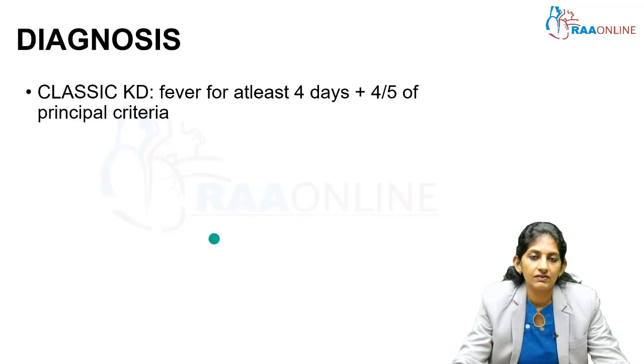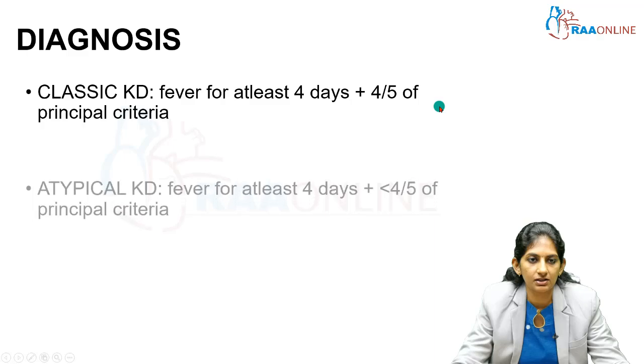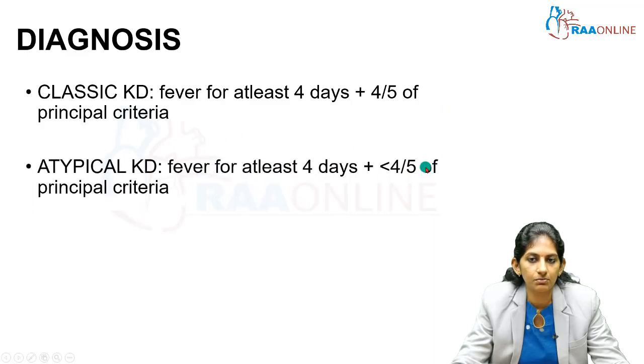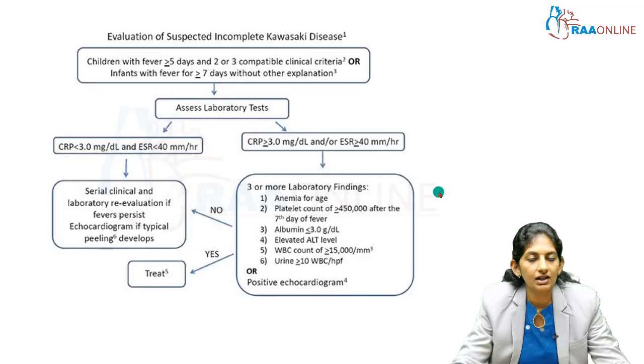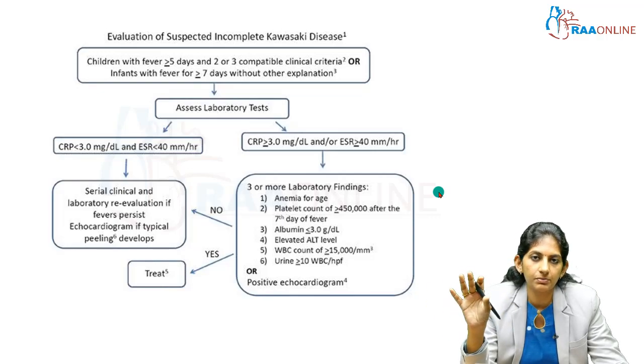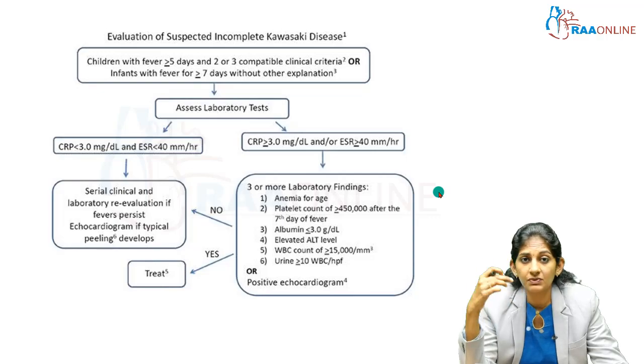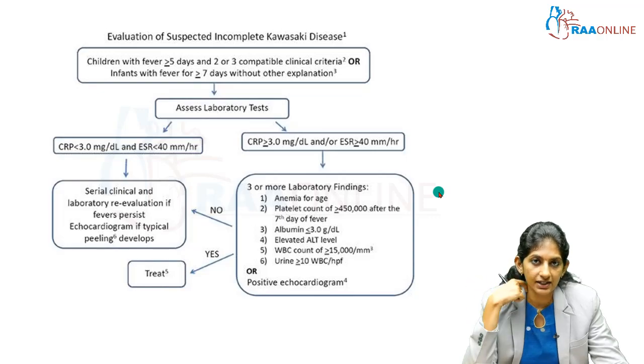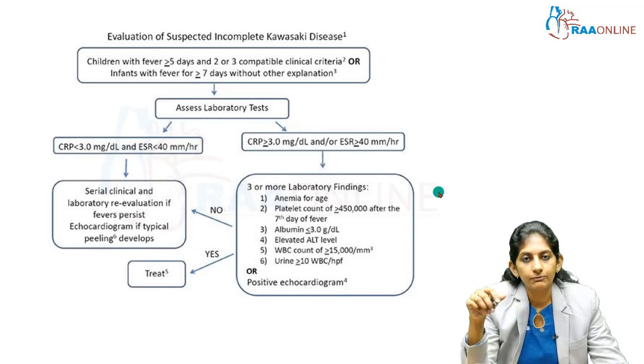So classic Kawasaki disease is fever for at least 4 days or more than 4 days, and 4 out of 5 principal criteria should be present. In atypical KD, fever is present but only less than 4 days, and 2 or 3 of the principal criteria are present. So this atypical Kawasaki disease is something which is confusing in a clinical picture. When you get a child, fever is present for 5 days and 4 of the principal criteria are present, it's very easy for us to go ahead and start IVIG. But when there is an incomplete or atypical KD, we are left with confusion whether to treat or not.